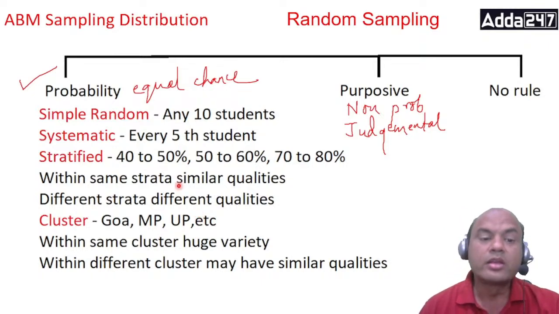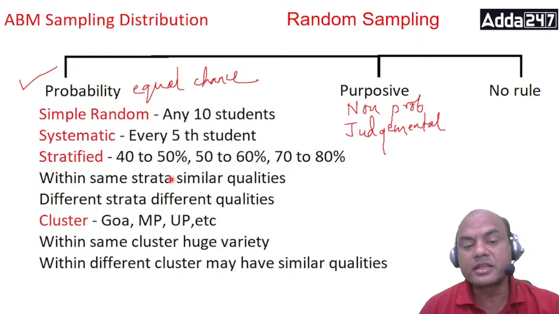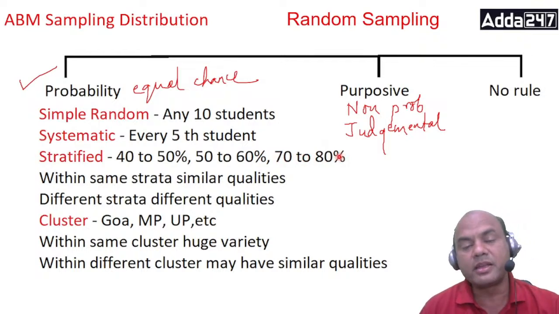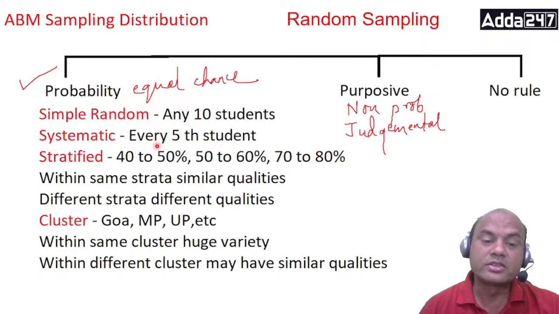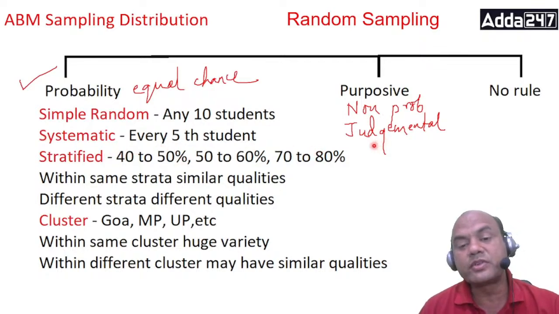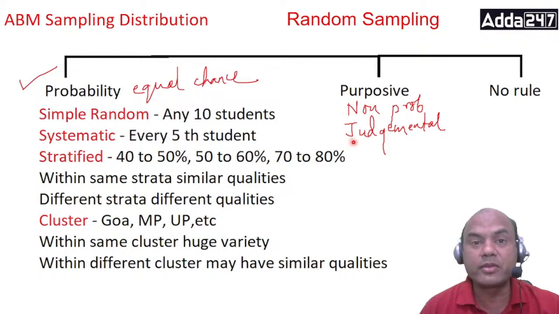Now one important point about stratified and cluster. Within the same strata, they have similar qualities. Students having 70 to 80% will think similarly to each other, versus students with marks of 70 to 80 and 40 to 50, whose thinking ability will be different.